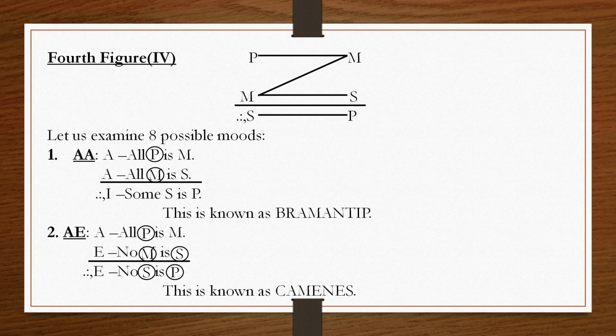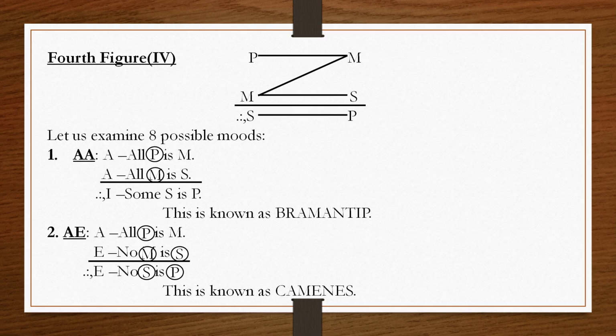Now we will move to the fourth figure. In the fourth figure, what is the position of the middle term? The middle term is predicate in the major premise and subject in the minor premise. Now we will see the combination, that is AA. Is AA valid or not? Both are affirmative, so the conclusion also is affirmative. We have an I proposition as the conclusion. An I proposition does not distribute any term. So here the middle term is distributed in the premise. So this is a valid mode.